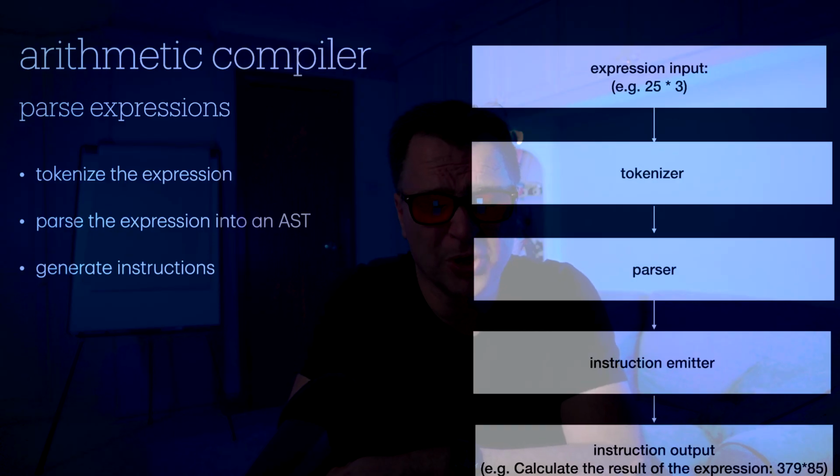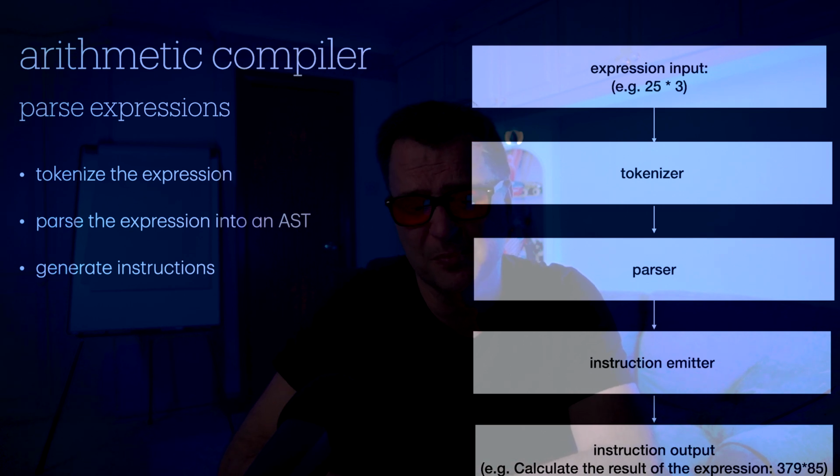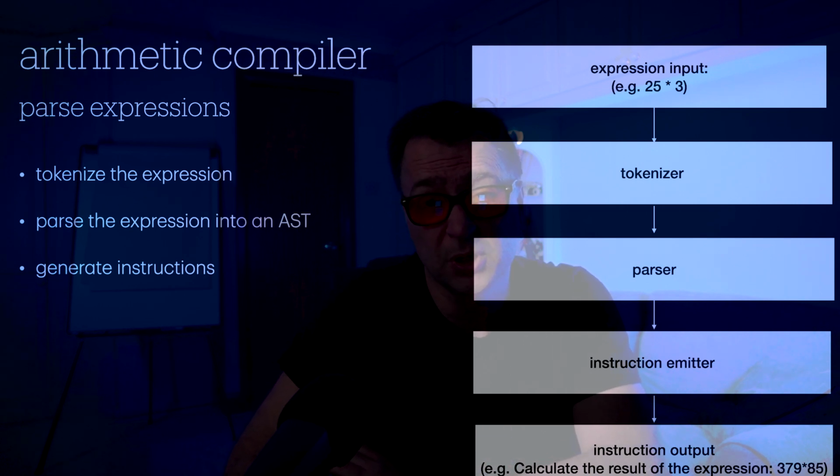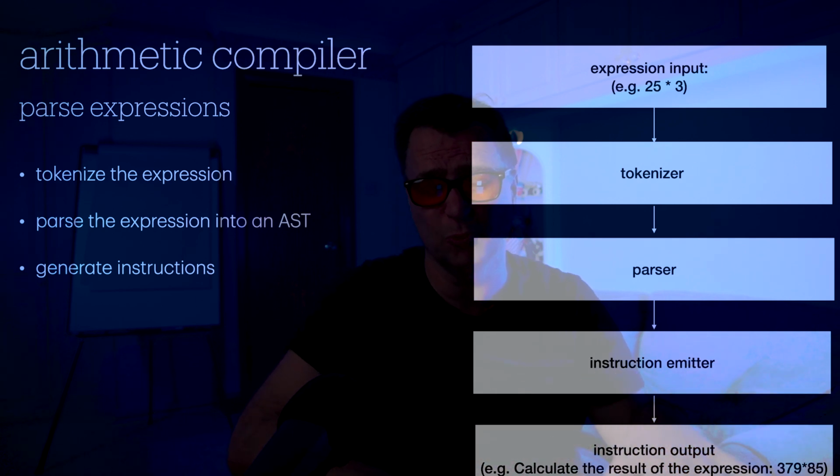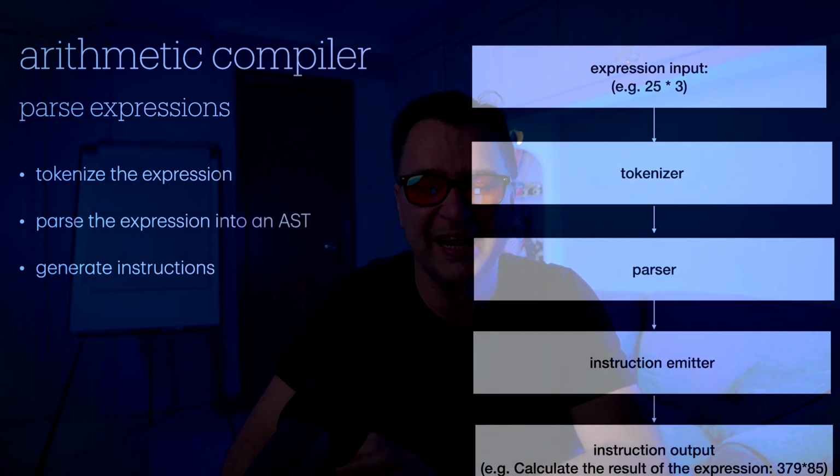And as I said, this works exactly like a compiler. So if we look at this for a second, you see my expression input, 25 multiplied by 3. I'm going to run it through a tokenizer. That is how every compiler on this planet works. You take in an input like 25 multiplied by 3, and then you run it into a tokenized form. That's how the C compiler works. That's how the Rust compiler works. Everyone does a tokenization. Once I've tokenized it, I then run it through a parser to generate that abstract syntax tree that you saw earlier. And every single compiler does that. Then once I've got my abstract syntax tree, I can walk the tree and generate the instructions out from the tree. And that's what I'm going to show you how to do.